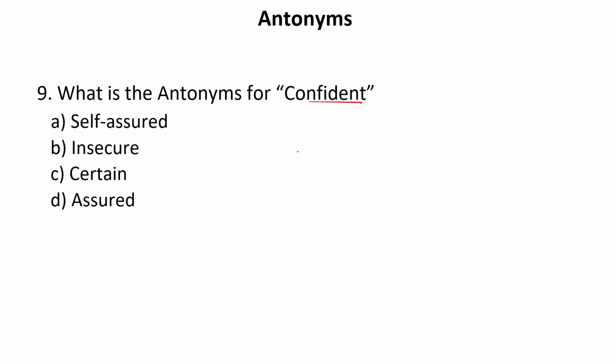Antonyms for the word confident. Confident means when someone is assured. Now let us see the antonym. Antonym means opposite word. So when someone is confident, it means he is self-assured, he is certain, or he is assured. But insecure is the antonym of this particular word. So our answer is B.